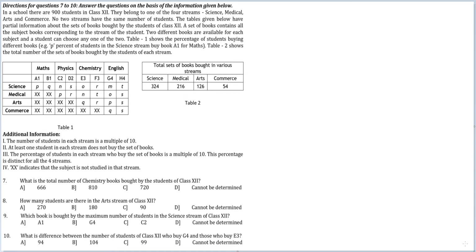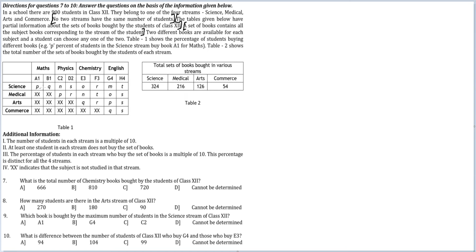So the key parts that we have to take care of are this: no two streams have the same number of students. The tables below have partial information about the set of books bought by students of class 12. A set of books contains all the subject books corresponding to the stream of the student. Two different books are available for each subject, so maths can have two books. So P% from science have the A1 book for maths, Q% from science have the B1 book for maths, and so on. Now total sets of books have also been mentioned here: 324, 216, 126 and 54.